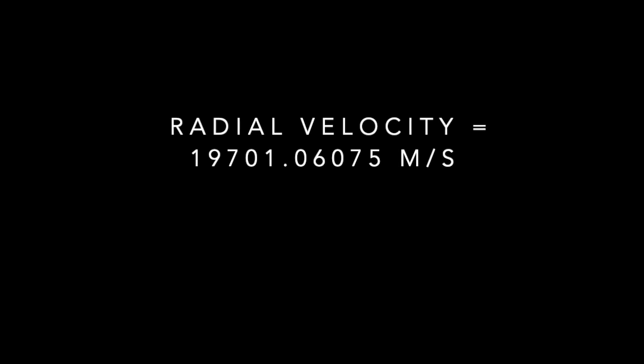The stellar radial velocity represents at what speed the star is traveling from our point of view. The value is positive if it moves towards the Earth, and negative if it moves away from the Earth. To find this velocity, we need to measure the change of light frequency from the star. An exoplanet exerts enough gravitational force to create a change of direction for the star and therefore a change of light frequency from this star. Our stellar radial velocity is about 19,701.06075 meters per second.